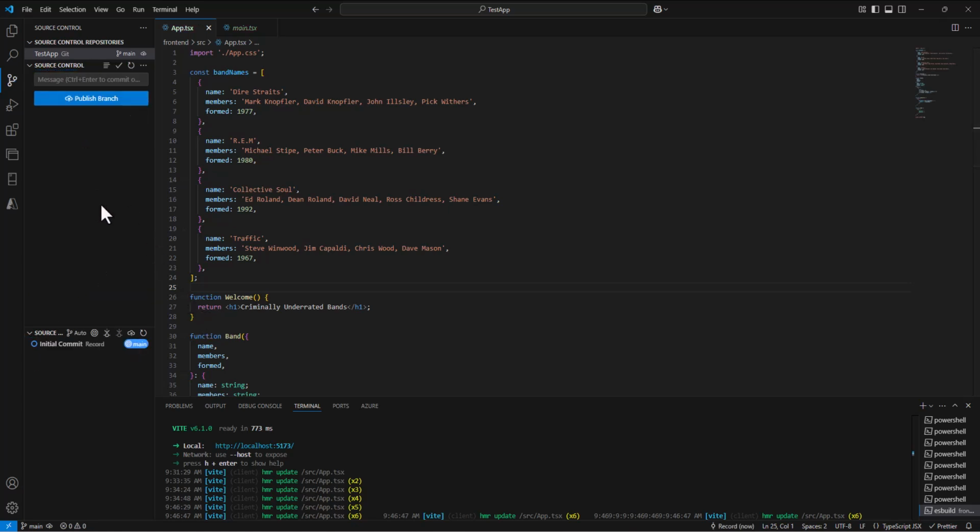And then the next option is, do I want to publish this branch? Do I want to get up to GitHub? And so I click on publish branch, and it'll say, do you want to publish to a private repository or a public repository? In our case, we want to publish them to a public repository. And so it publishes that branch up to a repository, and I must already be signed in